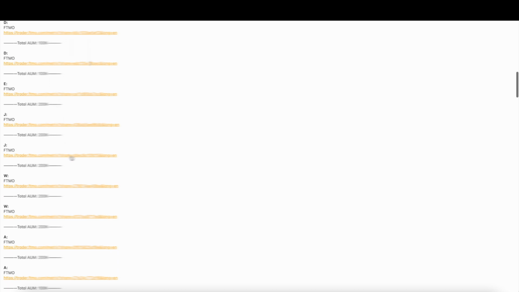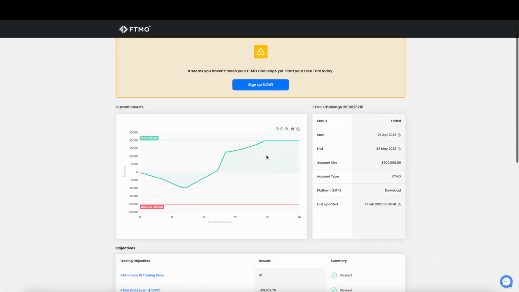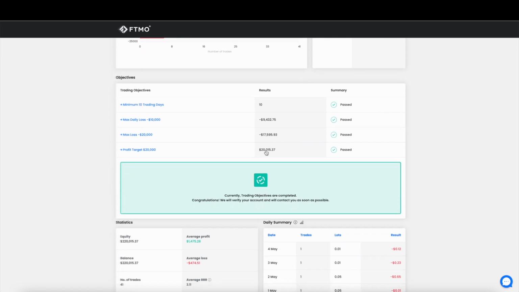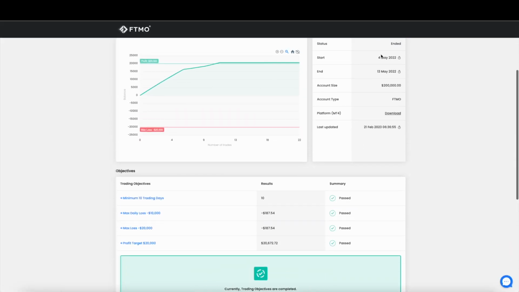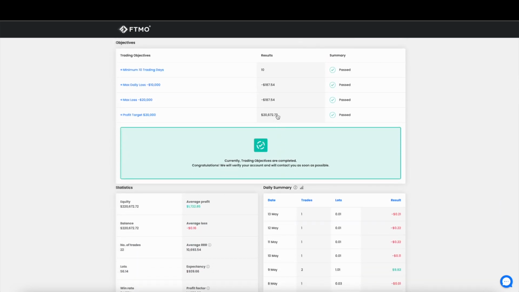We can see some 200K challenges here. Let's take a look at this where there are about 1, 2, 3, 4, 5, 6 in a row. Let's take a look, for validity purposes, to see if they're all different challenges. The first one, on the 25th of April, you can see a 20K profit target was matched, and it is indeed a 200K challenge. Let's go to the next one right here. This was also a 200K challenge started on May 4th, and the profit target was reached with a different profit amount. It is another 200K challenge.